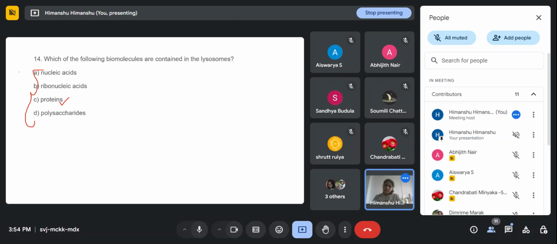Proteins, yeah, proteins, hydrolytic enzymes, right? And what are these hydrolytic enzymes made up of? Proteins, right? So the biomolecules contained in the lysosome are proteins, right? Any doubt?